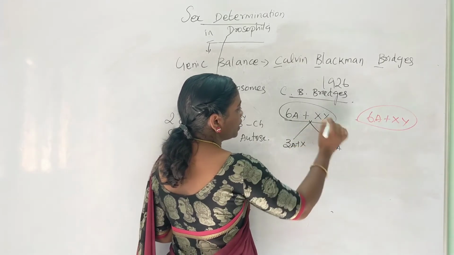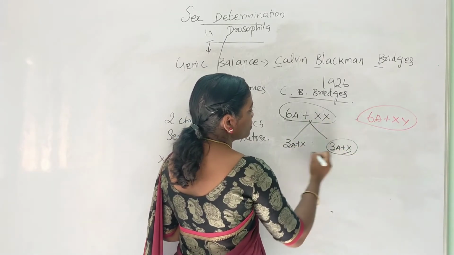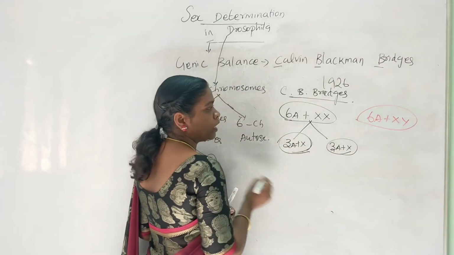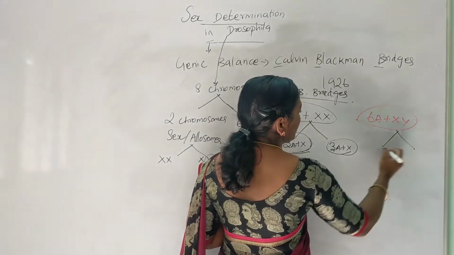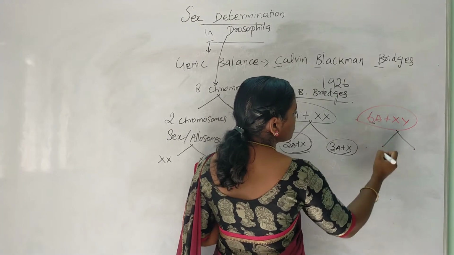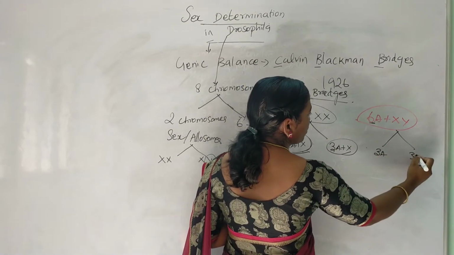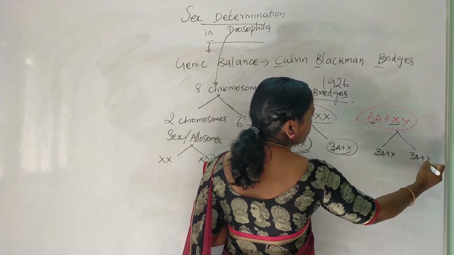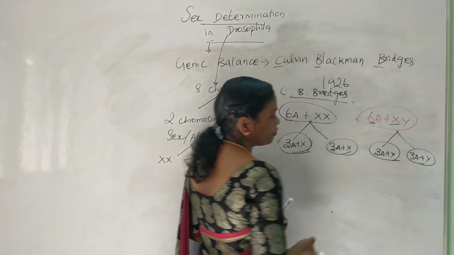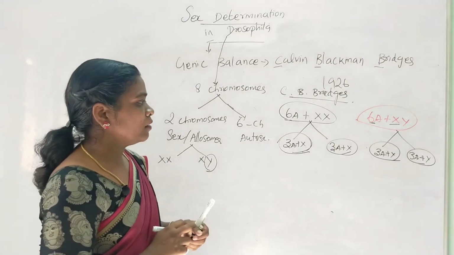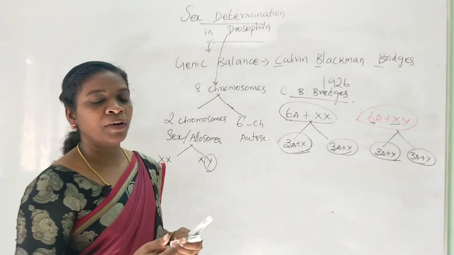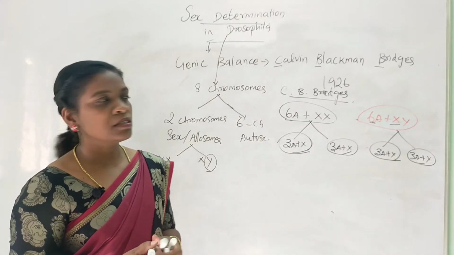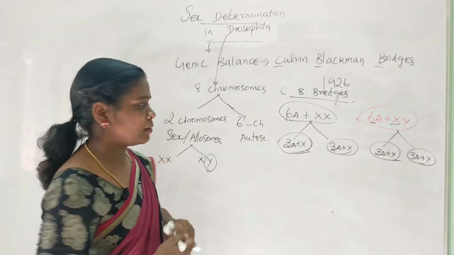One X will come here, the other X will go here, so it divides equally. Again in the male, the 6 divides into equal numbers, 3 autosomes here and 3 autosomes here; 1 X comes and joins here, and the Y goes here. So it forms 2 different types of gametes. If you draw a Punnett square, we can find the probable offspring when we cross these 2 organisms.